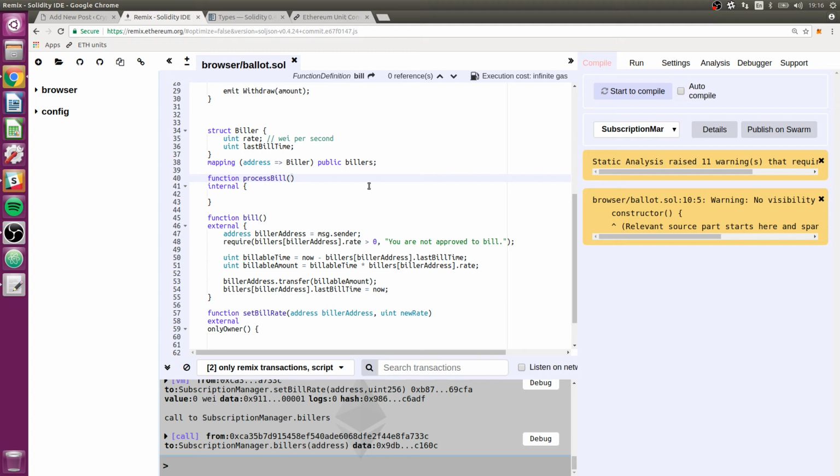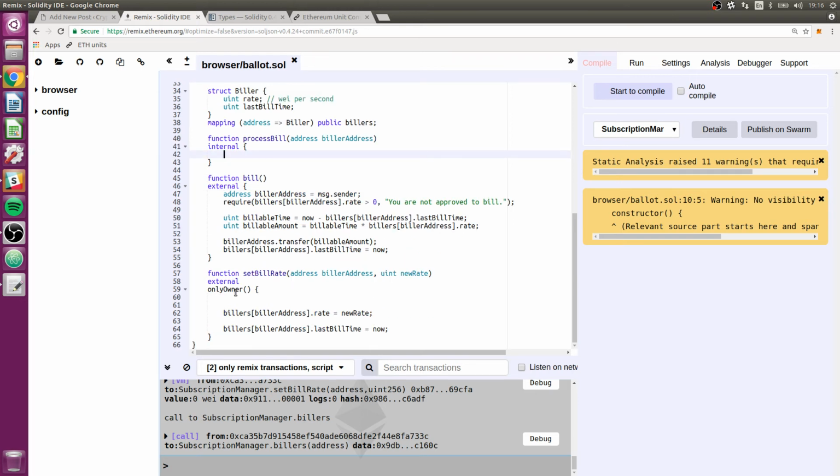Okay, so process bill, and I'm going to have this take as an argument biller address. That way we don't need to grab the address from message.sender, because it would be something different if process bill was being called from setBillRate or from bill. We're going to have it explicitly passed to this internal process bill function. So I think then all we need to do is take all this from here.